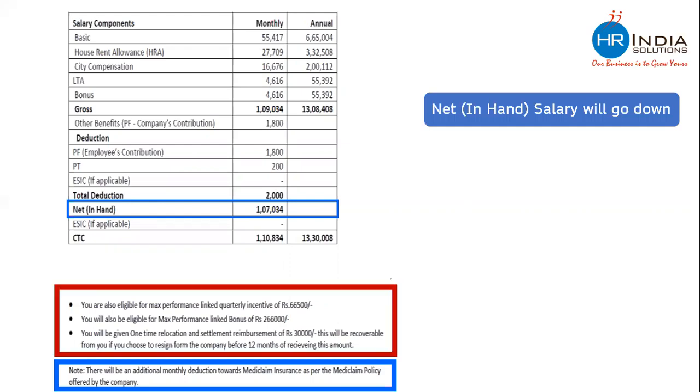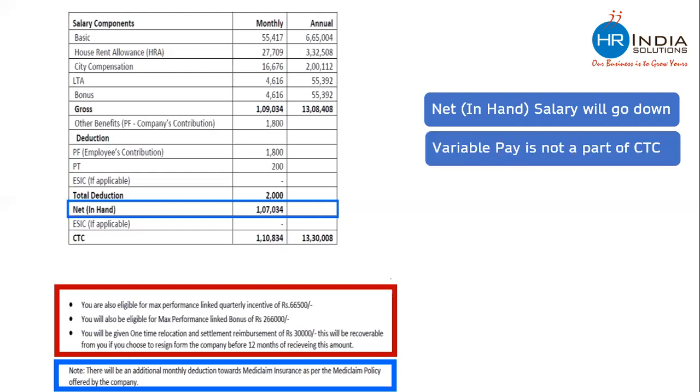You will see that in the red box, the company is mentioning things like you are also eligible for max performance-linked quarterly incentive of 66,500. You will also be eligible for max performance-linked bonus of 2,66,000, which means this company is not taking variable pay into CTC. All these are performance bonus or incentive payments, which are not added in the CTC annexure. Variable pay is not a part of CTC in this company.